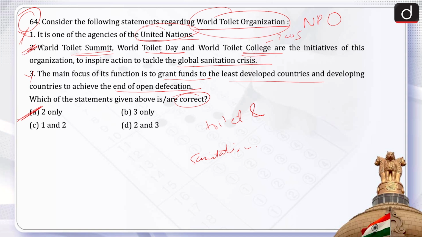Therefore, statement 2 is correct. Then, World Toilet Organization provides an international platform for toilet associations, governments, academic institutions, foundations, UN agencies and corporate stakeholders to exchange knowledge and leverage media and corporate support in an effort to promote clean sanitation and public health policies. Therefore, statement 3 becomes incorrect. So, the correct answer for this is option A, that is 2 only.